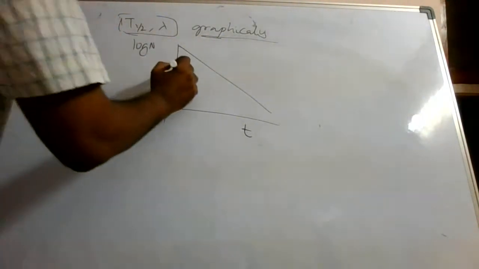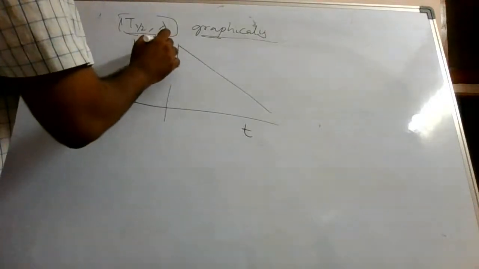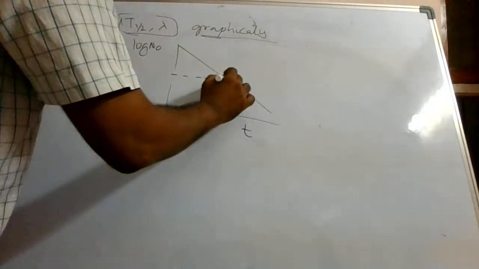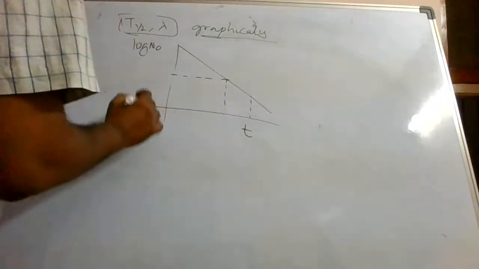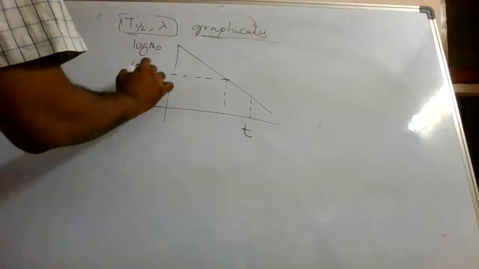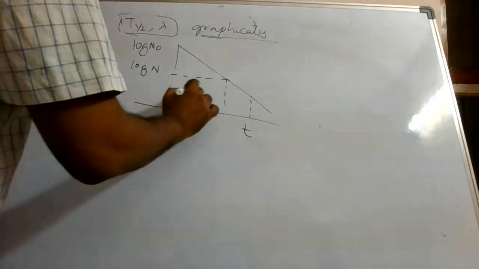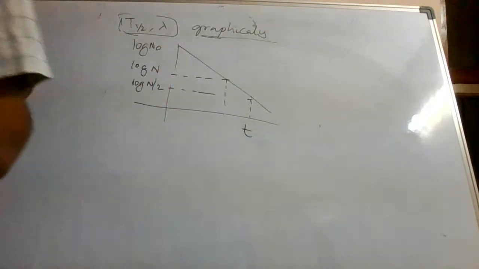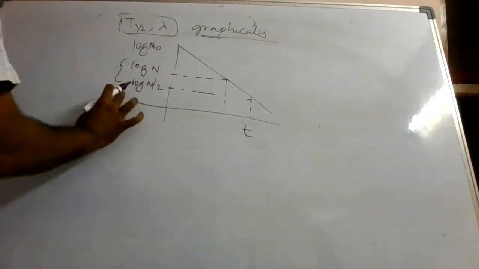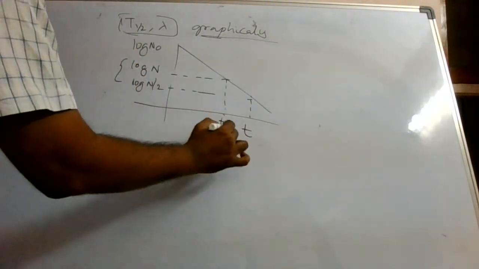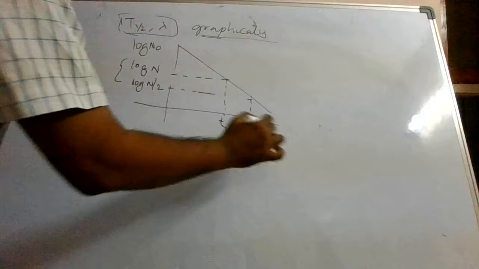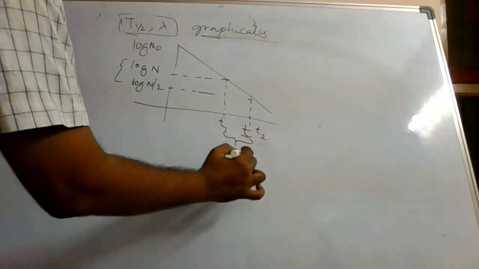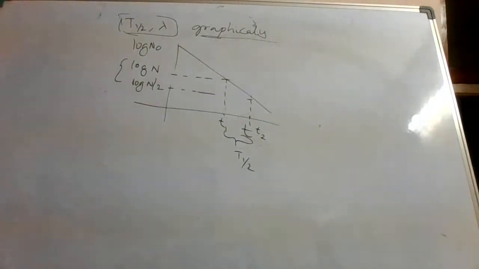The initial number is log of n0, and let us say you take two specific values, log of n and log of n by 2. There must be a gap. This is corresponding to some time t1, this is corresponding to some time t2. Now this gap is your t half, isn't it?